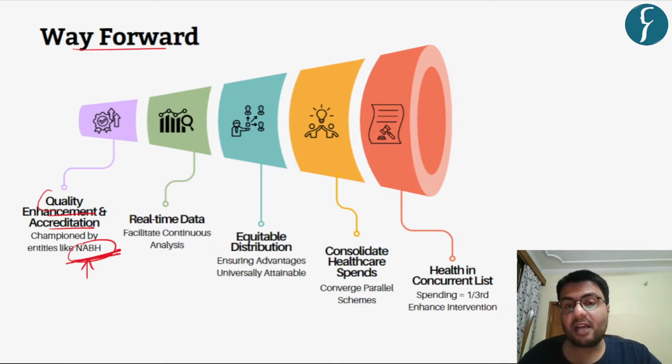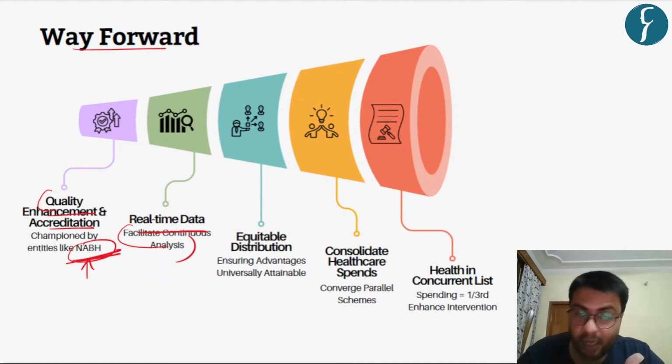These bodies can undertake certification of hospitals, which will ensure better quality of services to the insured in general. Further, real-time use of data can also be utilized to analyze what kind of services are being demanded by the people and what is the quality of services being offered by the healthcare providers.